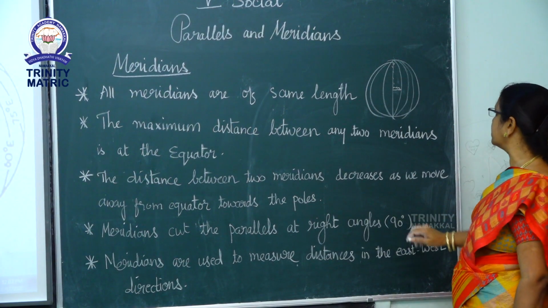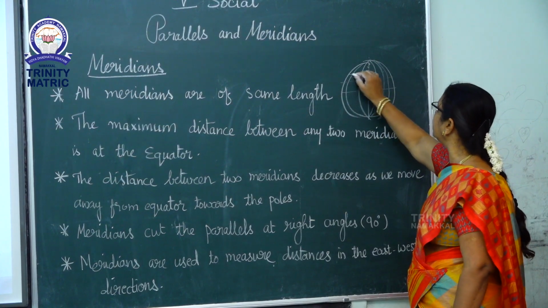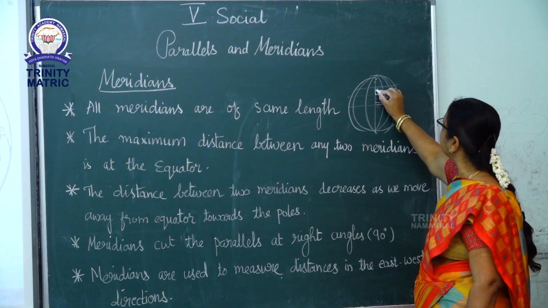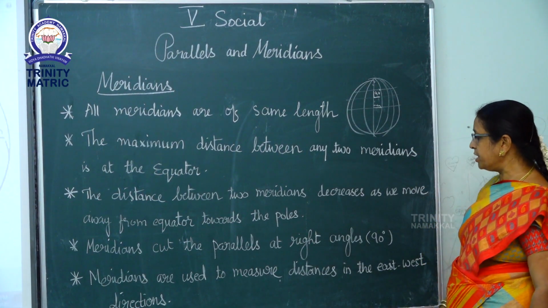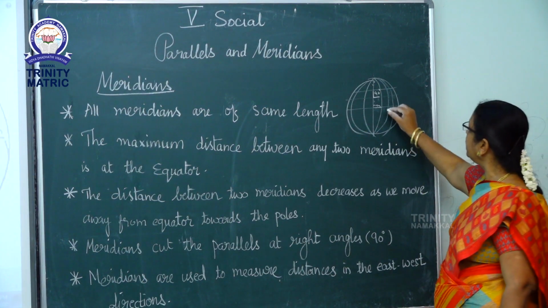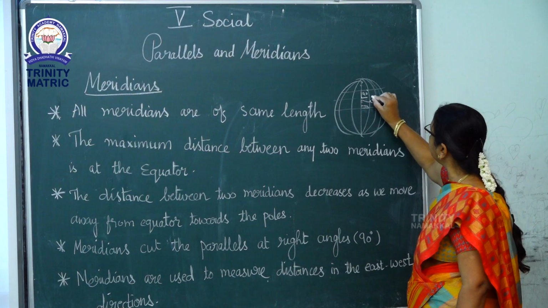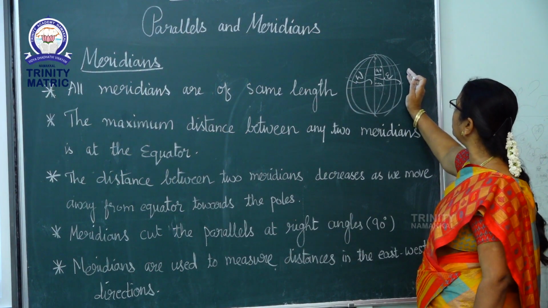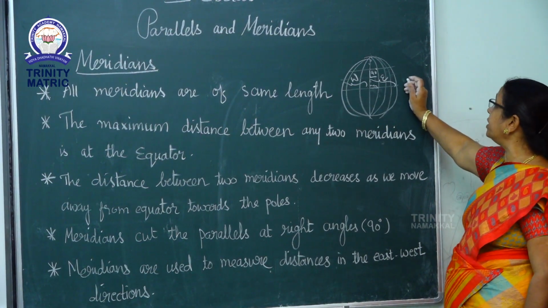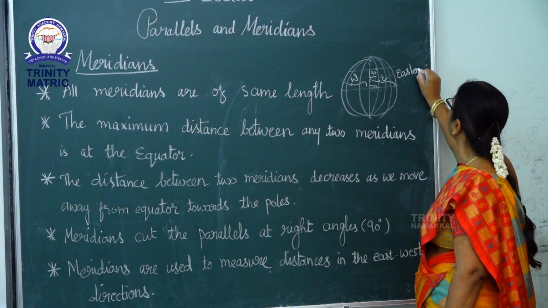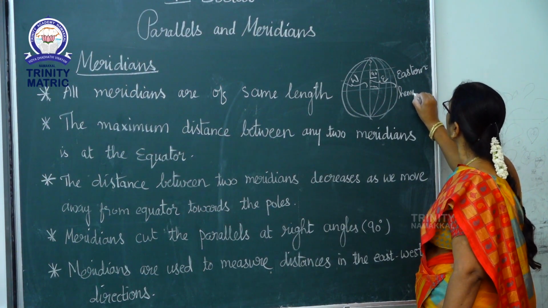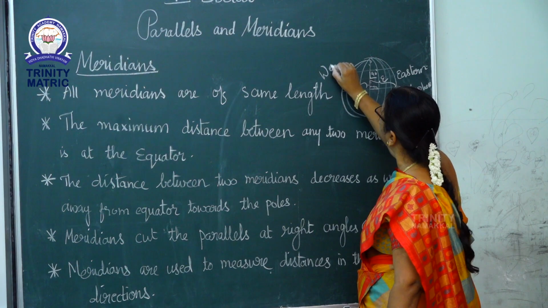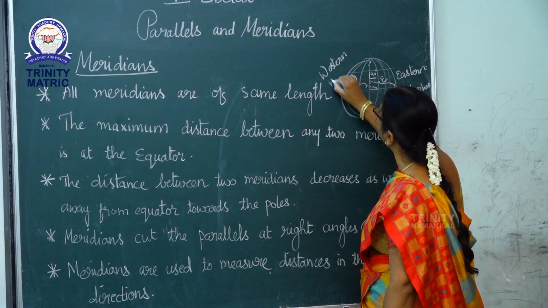Meridians cut the parallels at right angle, that is 90 degree. Meridians are used to measure the distance in the east-west direction. This one is east, this one is the west. So, this side, towards your right, is known as eastern hemisphere. And this one is the western hemisphere. Towards your west is the western hemisphere.